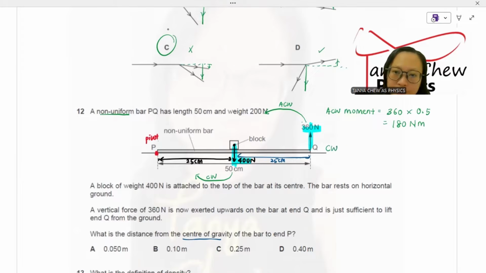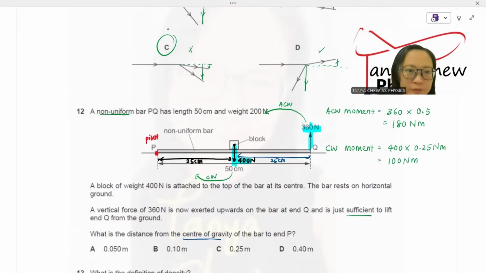What about the clockwise moment? Clockwise moment is equal to my force, which is 400, multiplied by the perpendicular distance from the pivot, which is 0.25. So I got 100 Newton meter. Since this is just sufficient to lift the end of Q from the ground, the principle of moments is applicable. Clockwise moment is balanced by anti-clockwise moment.